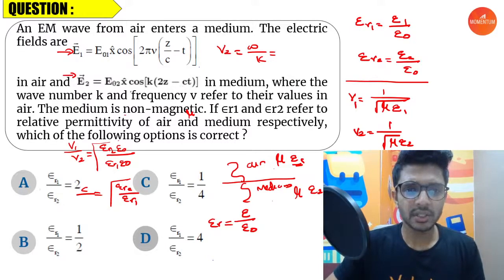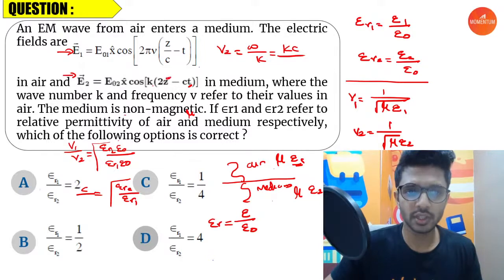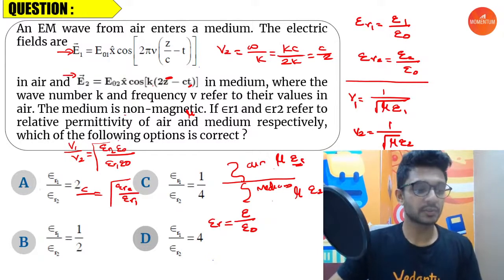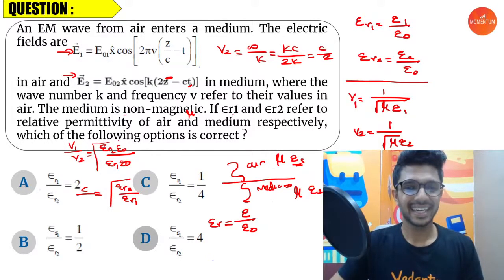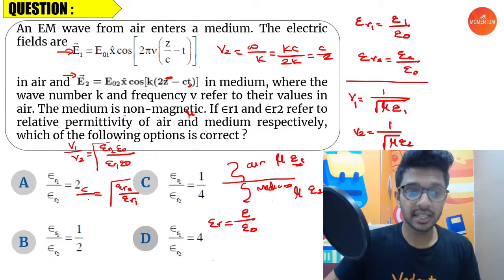Omega value is equal to K into C, right? Because whatever is the coefficient of time, that is equal to K into C. Divided by K value, the coefficient of the Z direction, that is 2K. So K cancels, and it's C by 2. Yes, any doubt? So the velocity in the second medium is coming as C by 2.